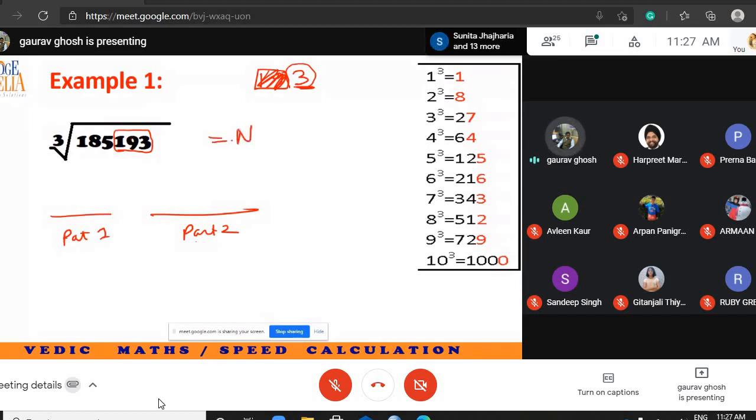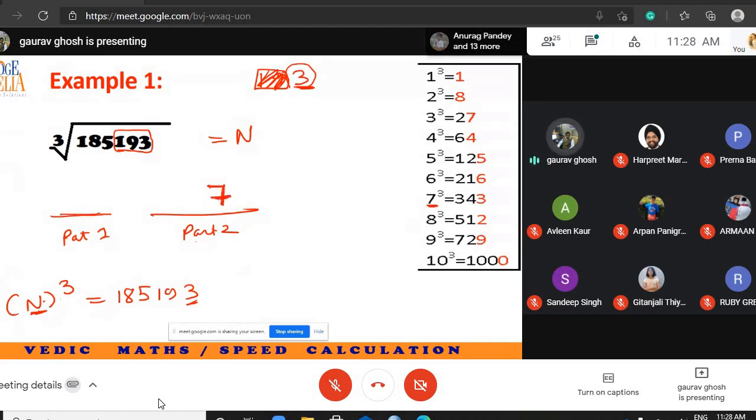If the answer is n, then n cube must be equal to 185193. Look in the table, in which case the last digit when cubed becomes 3. Here. So part 2 will be 7 for sure. I'm definitely sure that this is 7.